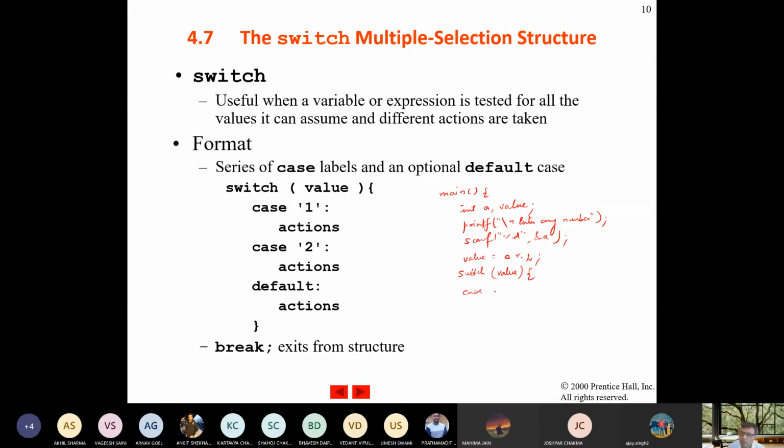Case 0. Whenever you divide any number and calculate the remainder, this is the remainder operator. If you are calculating any remainder from this, there may be two possibilities, either 0 or 1. If the remainder is 0, then it will print the even number message.